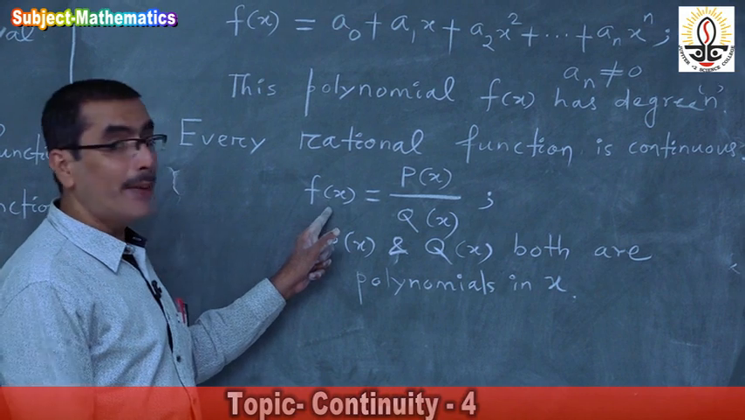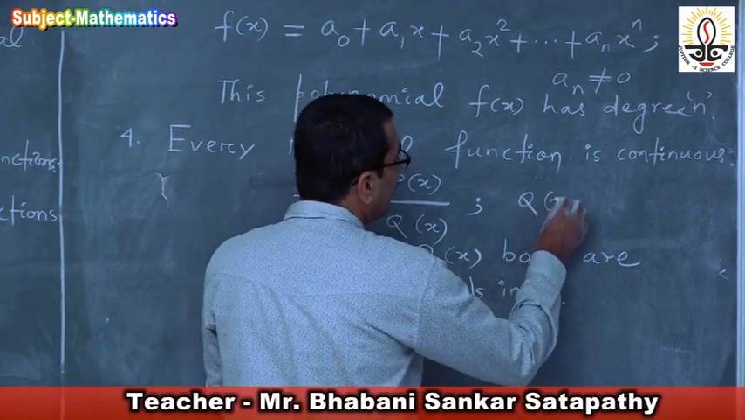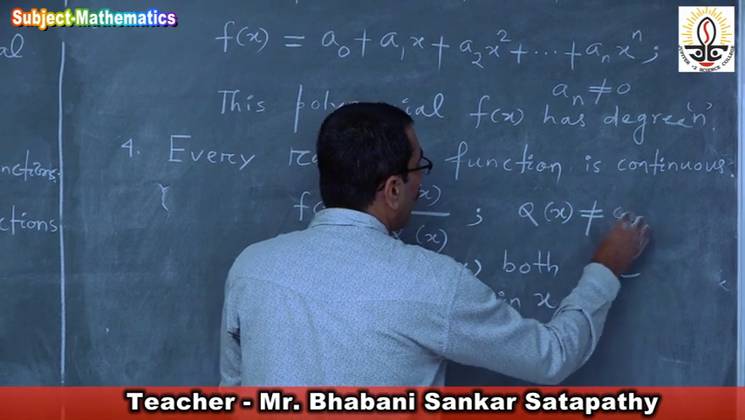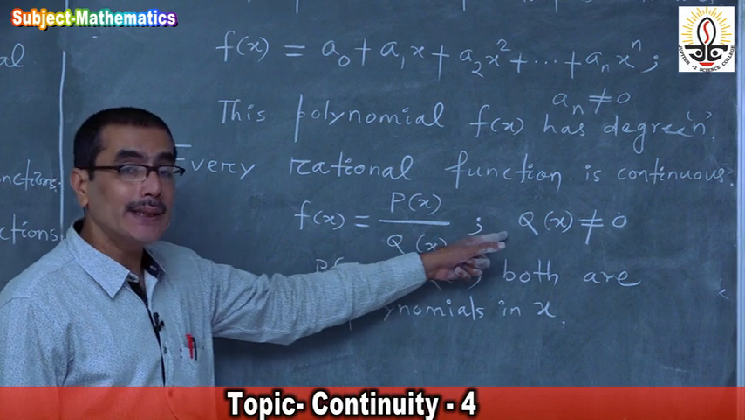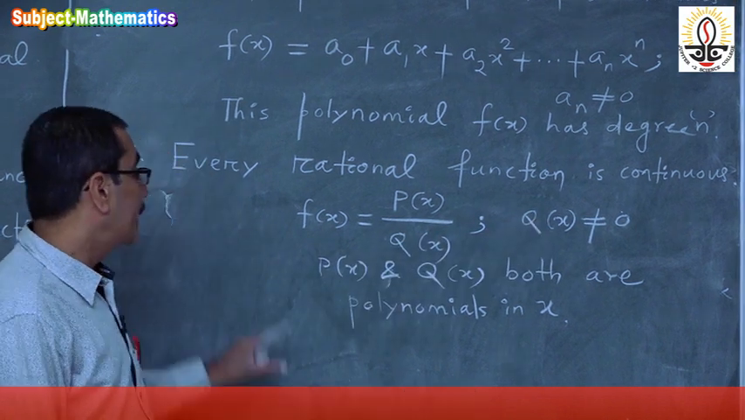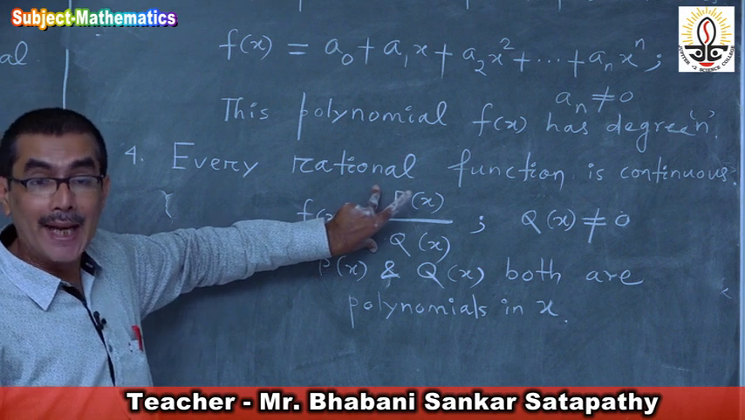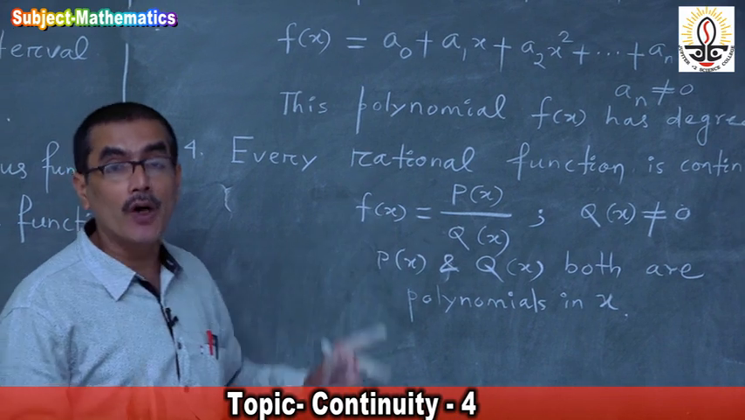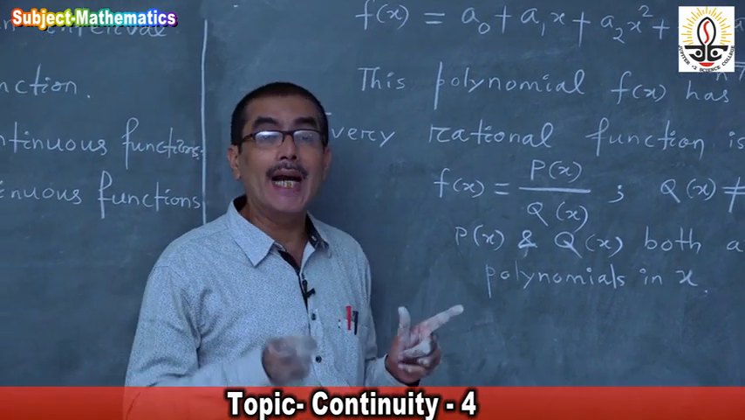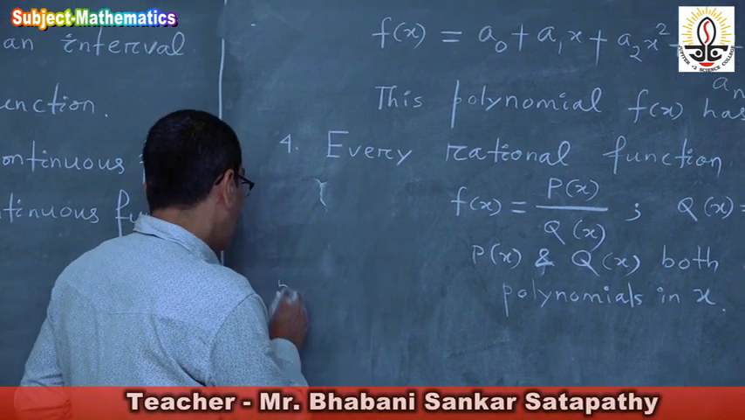So f of x is equal to p of x divided by q of x, where q of x is not equal to 0, of course. Then this function is called a rational function, and rational functions are continuous functions because each is continuous at each point of its domain. Then the fifth one is